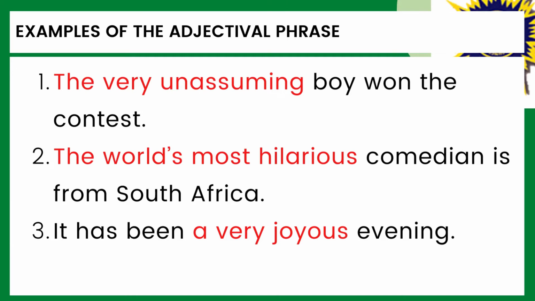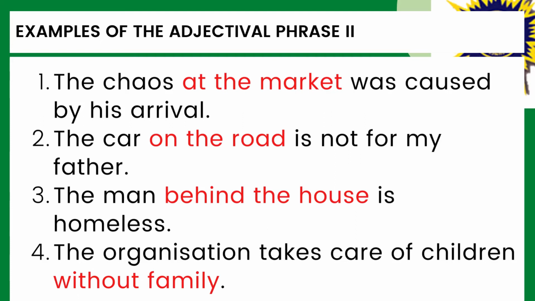Our third example is, it has been a very joyous evening. The phrase for us to consider is a very joyous. We can say it is an adjectival phrase because it answers the question, what kind of evening? Its function is simply that it modifies the noun evening in the sentence. The combination of this adjectival phrase is simply an adverb and an adjective. More examples of adjectival phrases taking into consideration the second structure that we can have.